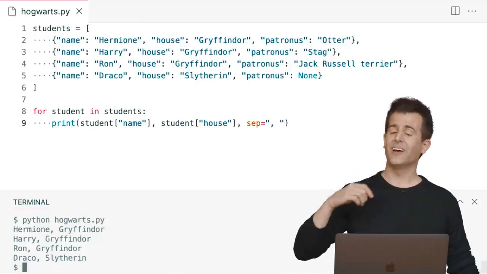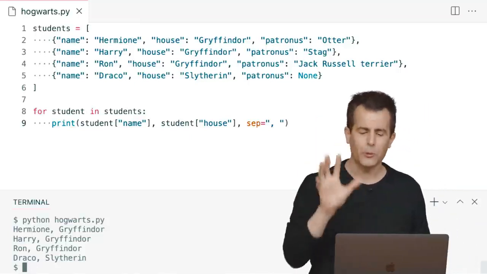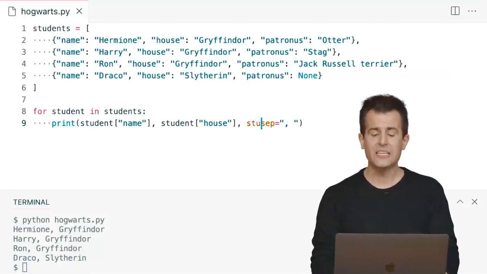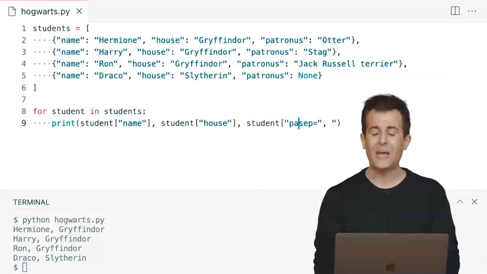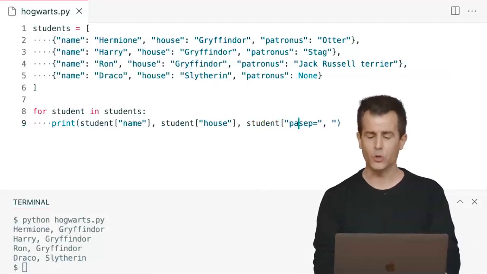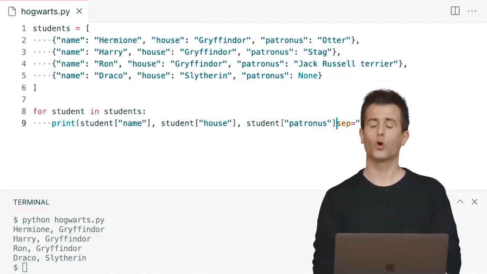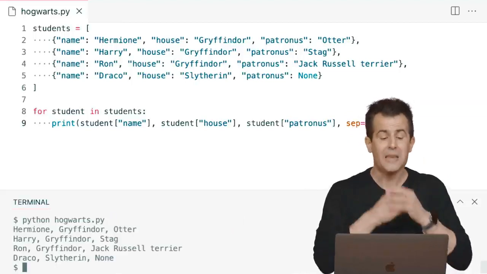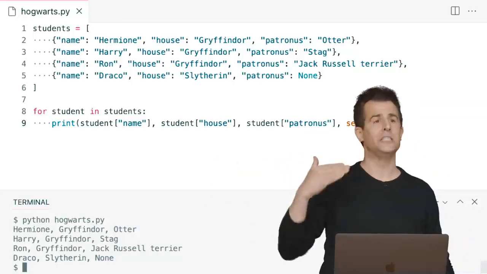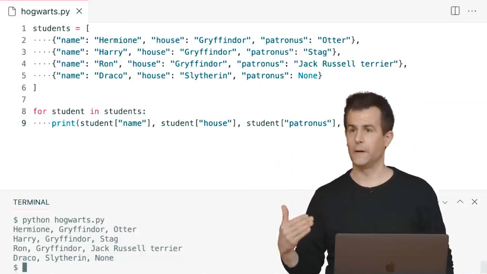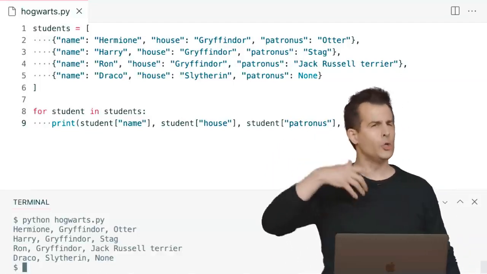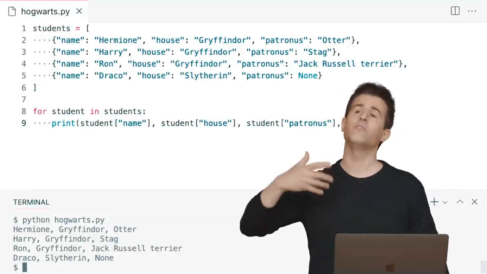But recall that students have not just a name, not just a house, but also that Patronus. So if we want to print out that too, we now have the syntax via which to go into that same dictionary for each student and output their Patronus as well as their house and their name. So if I run this program one final time, now I see all of the data in this here dictionary. So this is a lot to absorb all at once, I'm sure. It's the last of our new data types. On top of lists, we have these dictionaries.